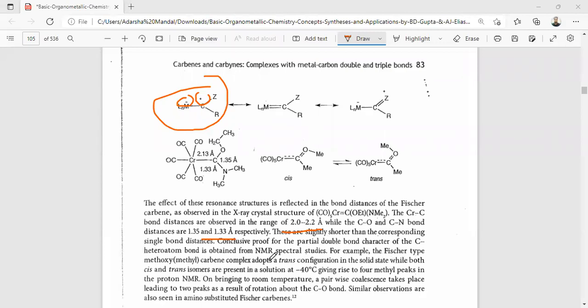The Fischer type methoxymethyl carbene complex adopts the trans configuration in the solid state, while both cis and trans isomers are present in solution at -50 degrees, showing four methyl peaks in the proton NMR. On warming to room temperature, the peaks collapse, leading to two peaks as a result of rotation about the C-O bond. Similar observations are also seen in the amino substituted Fischer carbene.